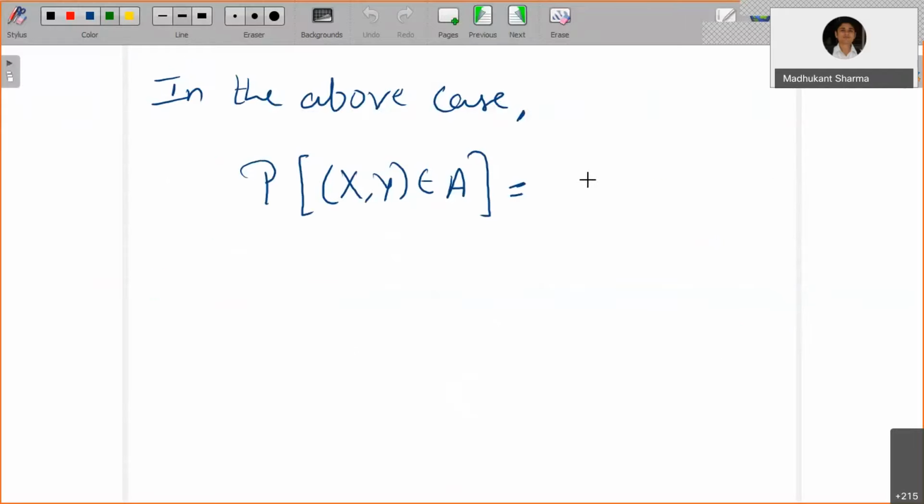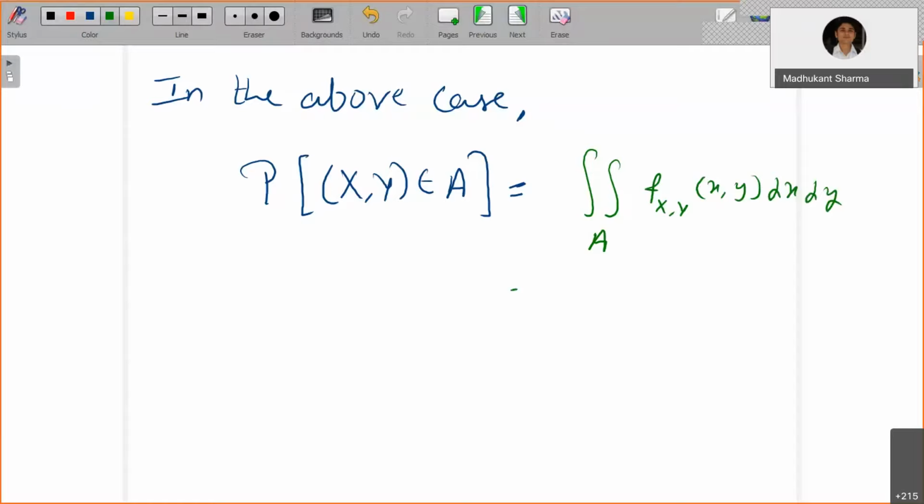This is equal to 1, or you can say this is equal to the double integral over the region A of the joint density function dx dy.